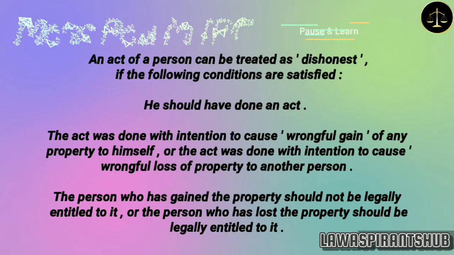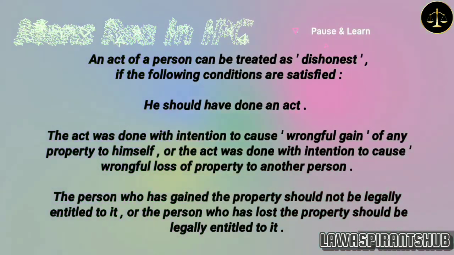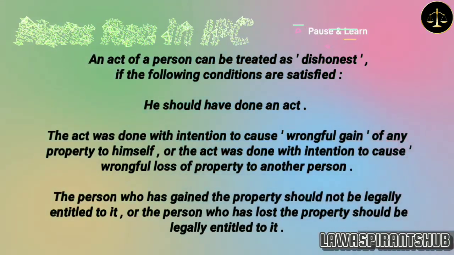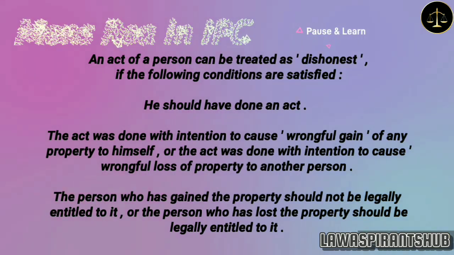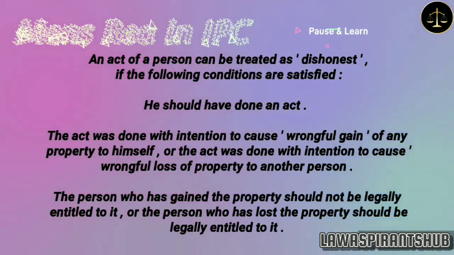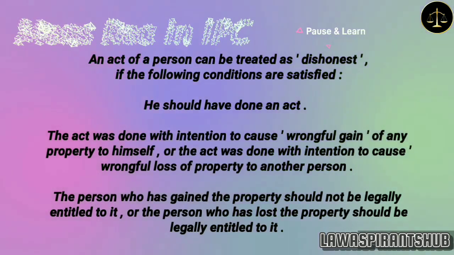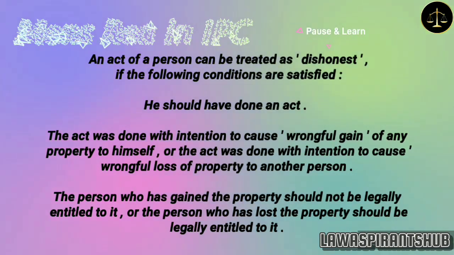An act of a person can be treated as dishonest if the following conditions are satisfied. He should have done an act. The act was done with intention to cause wrongful gain of any property to himself, or the act was done with intention to cause wrongful loss of property to another person. The person who has gained the property should not be legally entitled to it, or the person who has lost the property should be legally entitled to it.